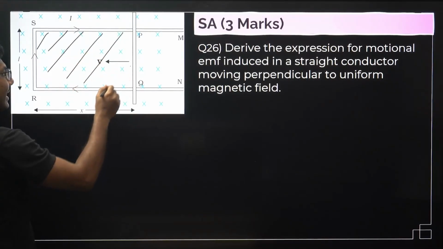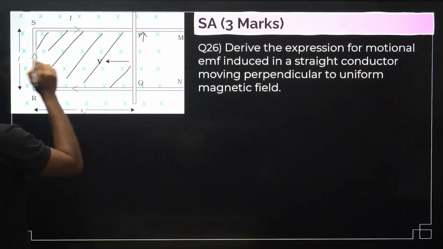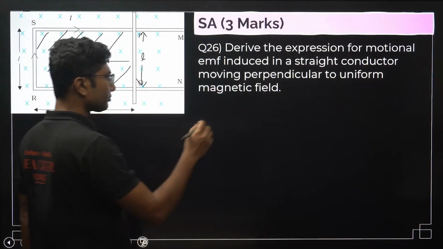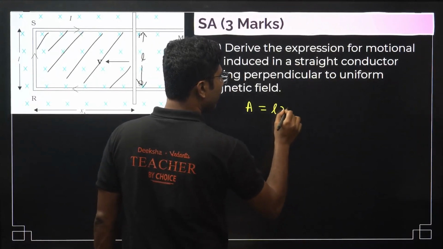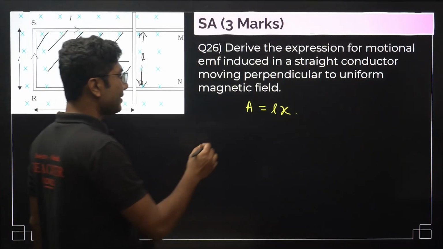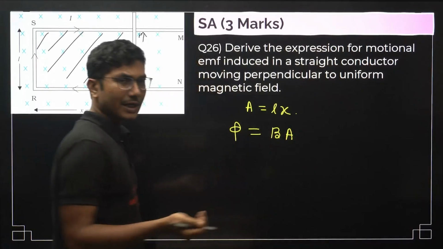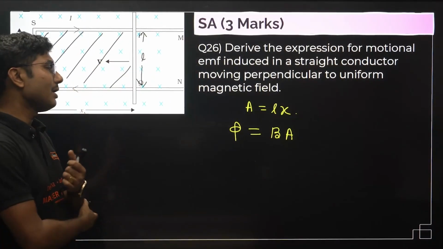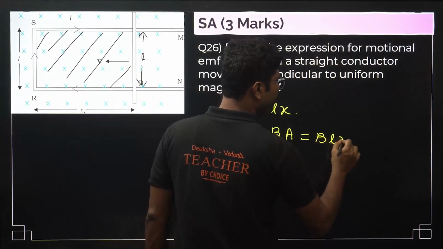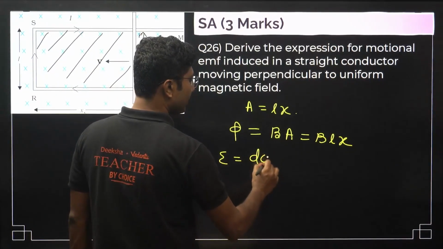So at this instant, what is the area? First of all, we have to find the area. So area is given by x into the length. The length is L. So at this particular instant, the area is given by L into x. So what is the flux associated with this area? Flux is given by the magnetic field into area into cos theta. Cos theta is 1 over here, so only BA is sufficient, right? So put that value, B into L into x. So this is the flux associated. What is the induced EMF? The formula for induced EMF is always d phi by dt.